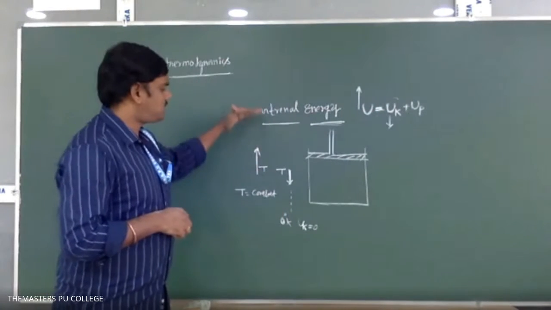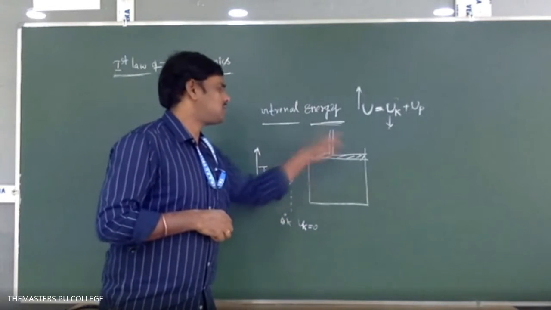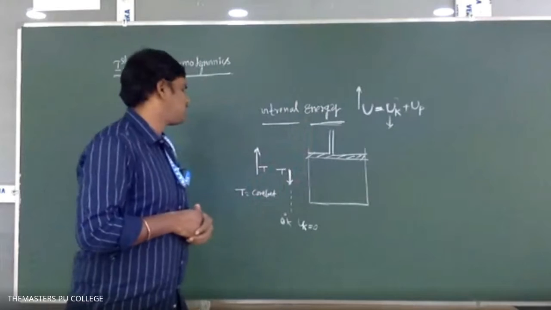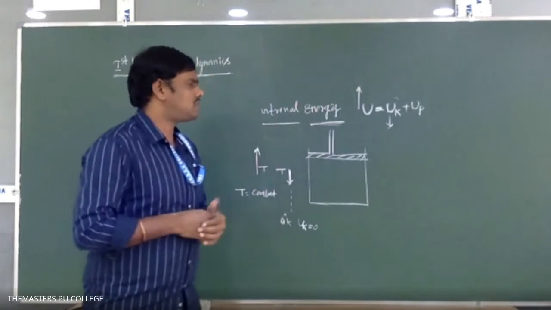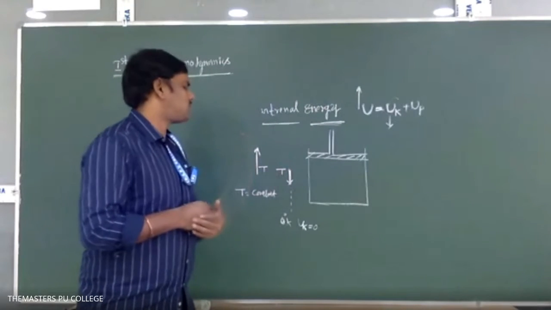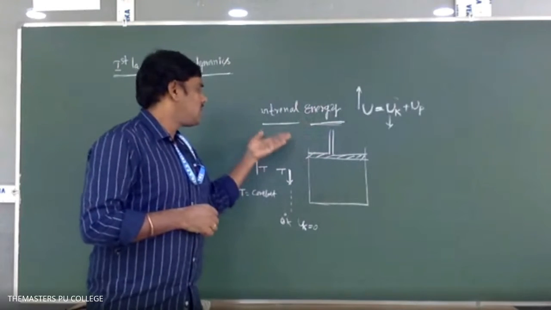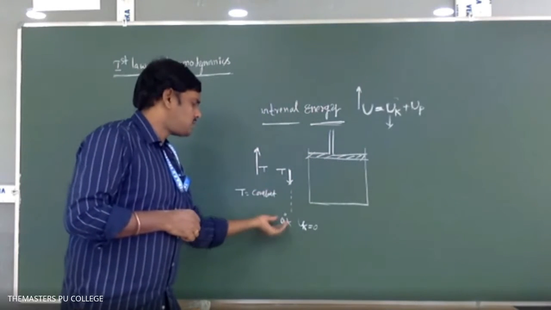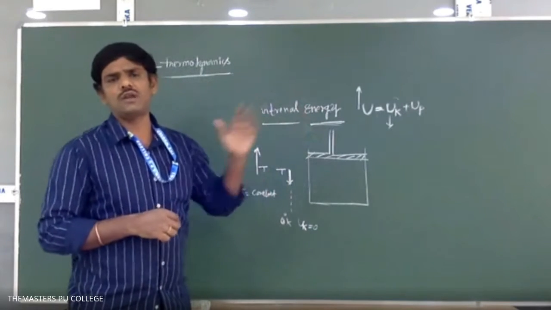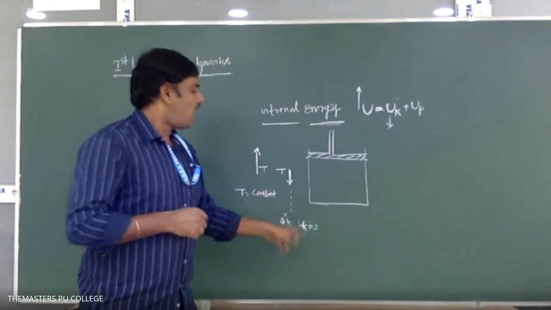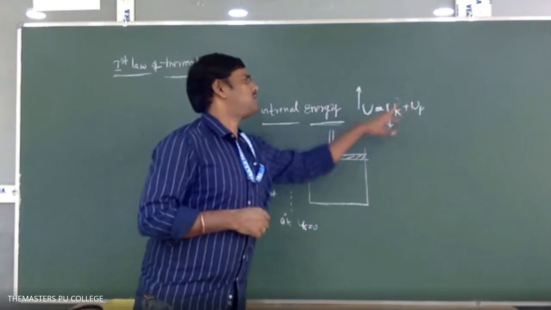As the temperature increases, random motion of the molecules increases, which causes an increase in the speed of each and every molecule. Therefore, the internal energy of the system will increase. As the temperature decreases, molecular motion decreases. If we keep decreasing the temperature to 0 degree Kelvin, molecular motion ceases. Molecules will not move at 0 degree Kelvin. In such a case, the system will possess only internal potential energy.